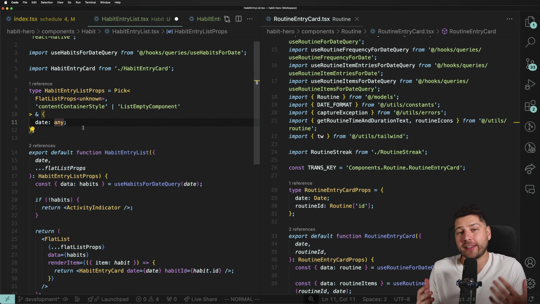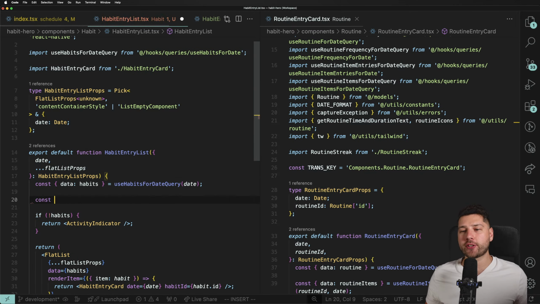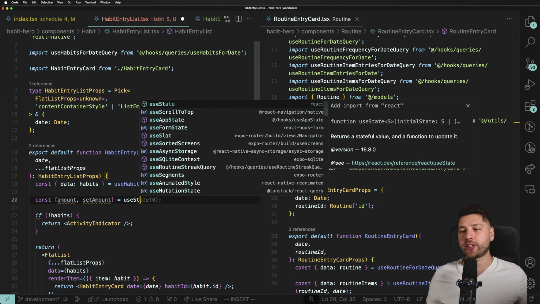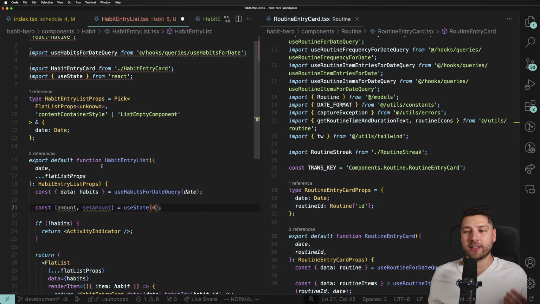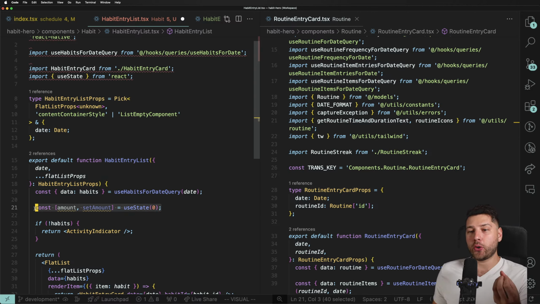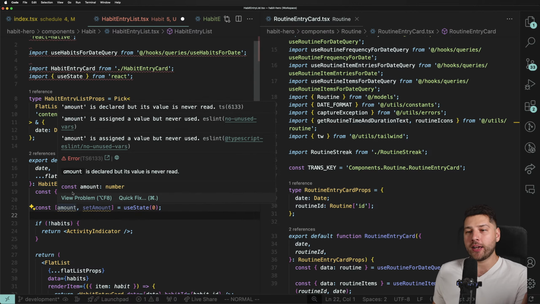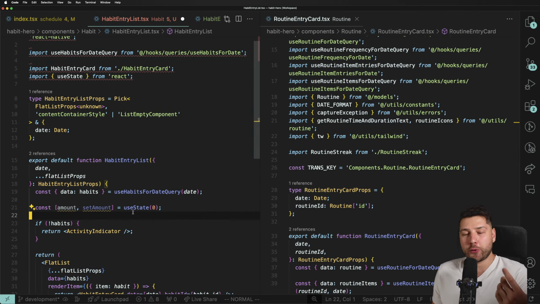And it's going to be exactly the same as JavaScript, right? So the first step is just convert your file from JavaScript to TypeScript and just start putting any's everywhere. And then slowly, you're going to be able to figure it out, right? For example, if you have something like const amount, setAmount equals useState, and then import this from React, you're going to give this 0. In TypeScript, you don't even need to type this. The type is automatically inferred over here. If I hover over amount, it's of type number, right? So you don't need to do anything there.